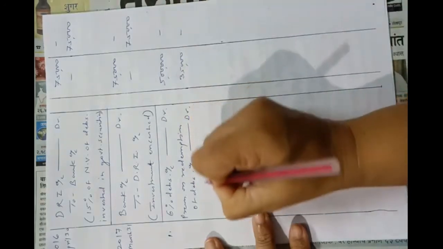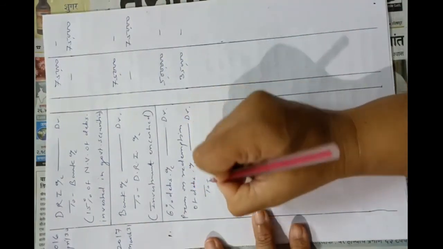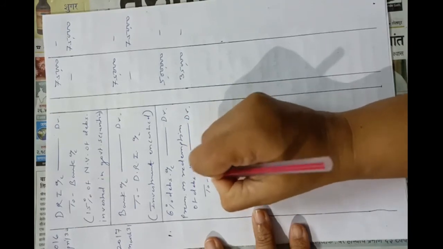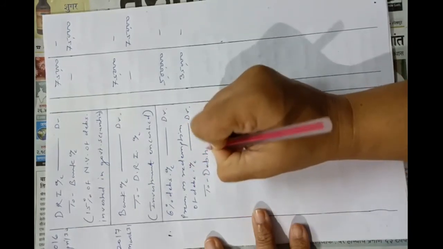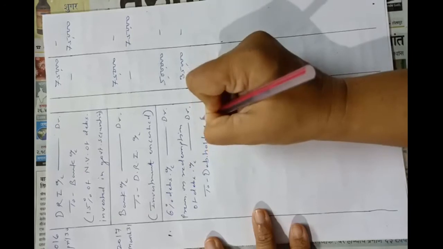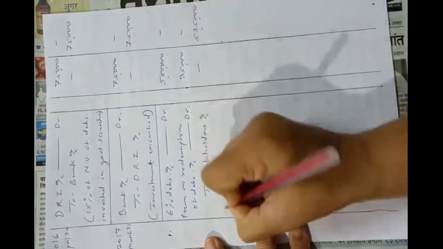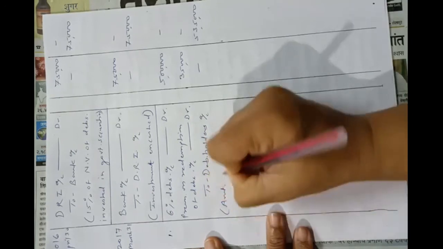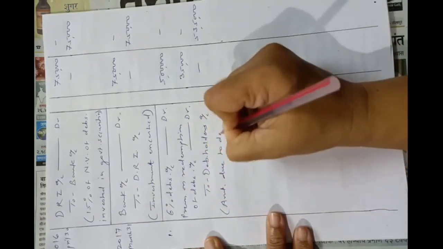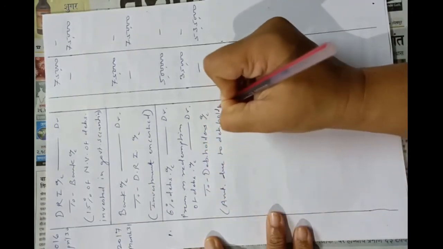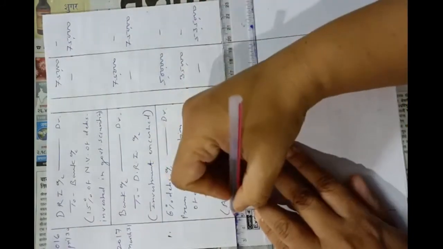So total amount payable to debenture holders is 5,35,000. Amount due to debenture holders.